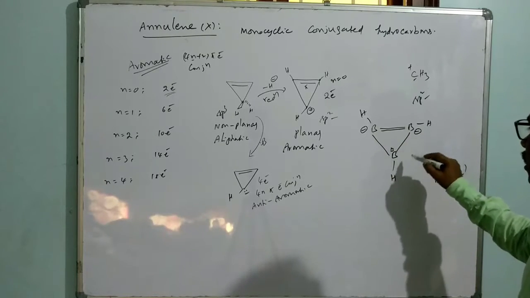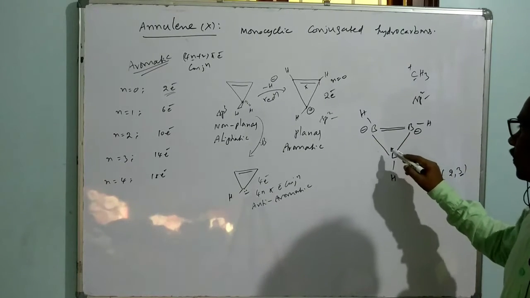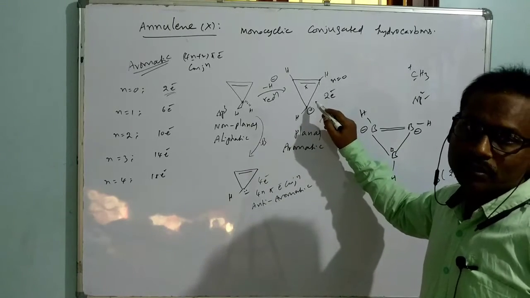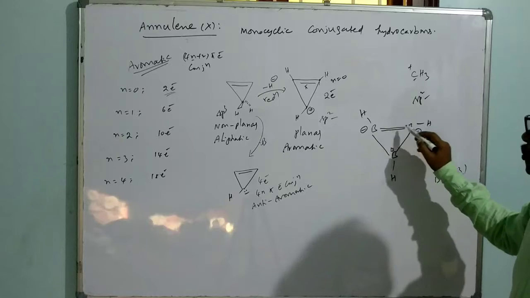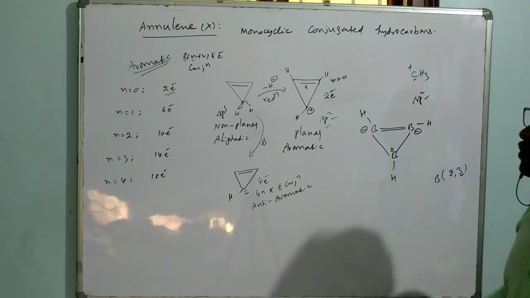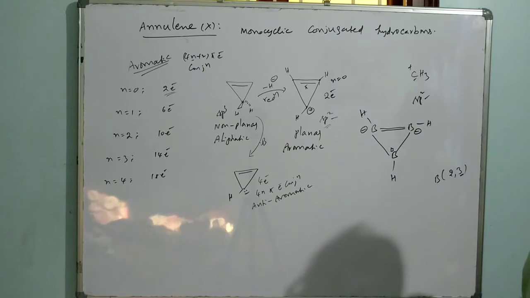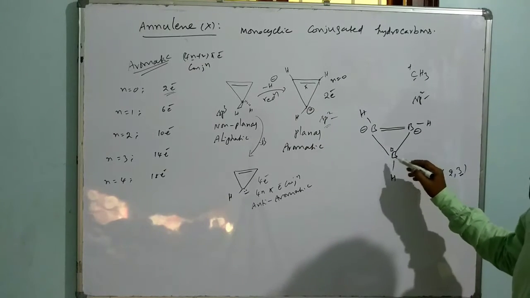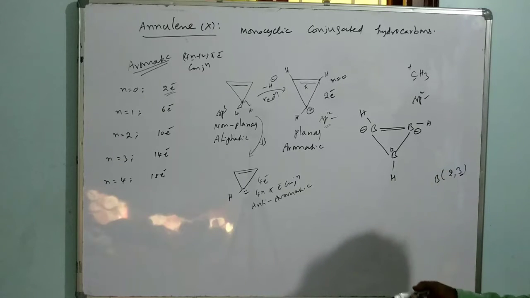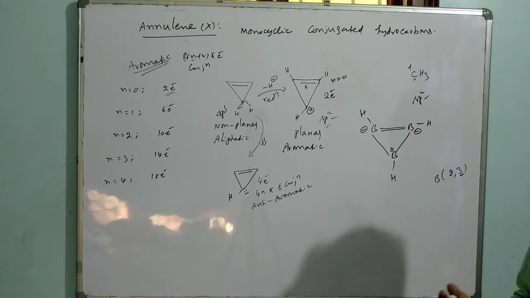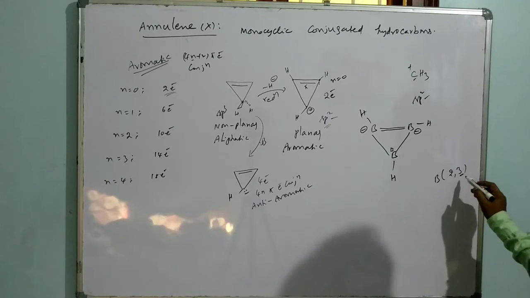So like that, this is a formula of something like this kind of species, where we can say each boron takes sp2 hybridization, and here it is a vacant p orbital. Here it is also already having a vacant p orbital, because boron compounds have a vacant p orbital because of 3 electrons.